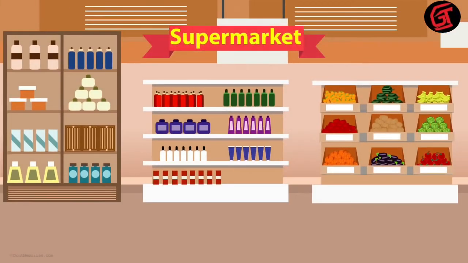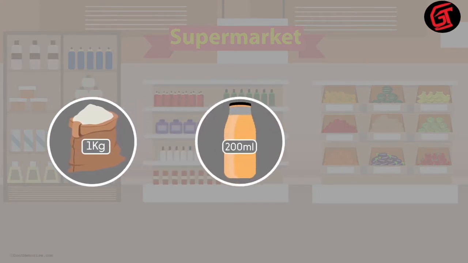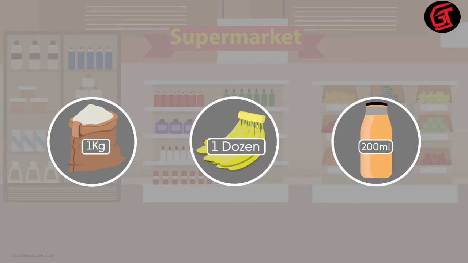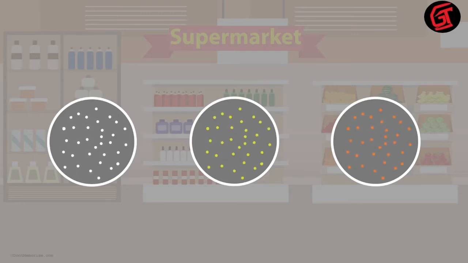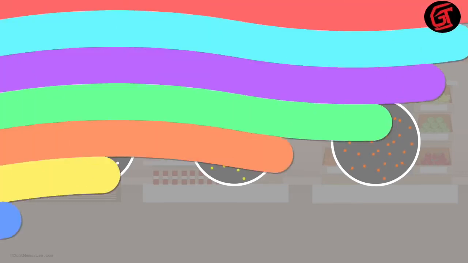When we go to a supermarket, we always buy things using standard values. In other words, we always take 1 kilogram of rice or 200 milliliters of fruit juice. Fruits are sometimes counted using the unit dozen. 1 dozen means 12 of something. These are terms used in everyday life. But what if I want to measure something in terms of the number of tiny particles present in it? Let me explain this in detail.